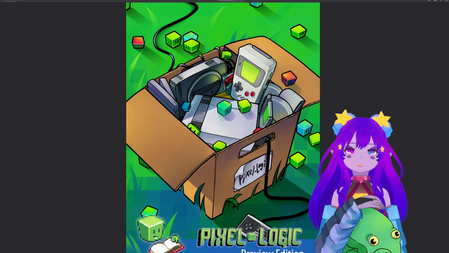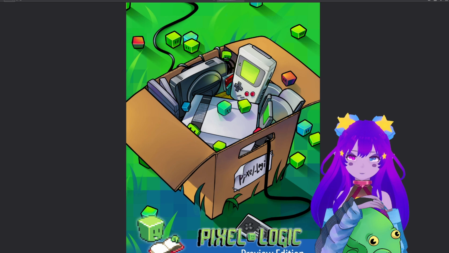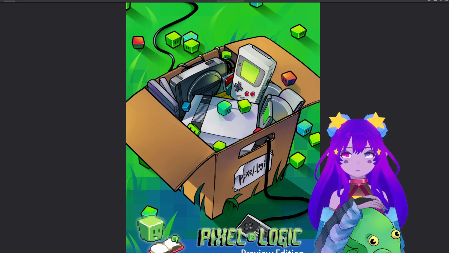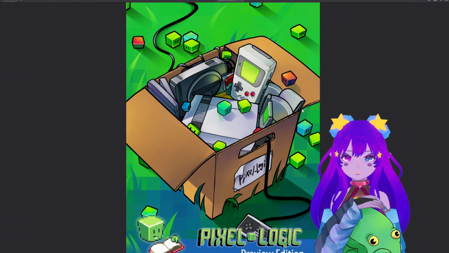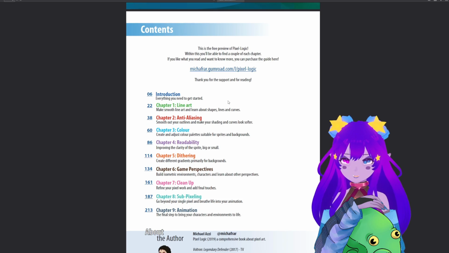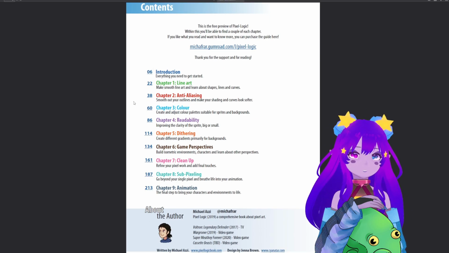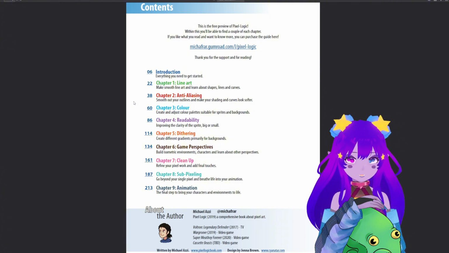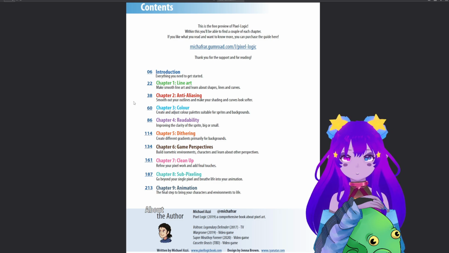Speaking of reading, we have Pixelogic. If I could recommend something to invest money into, it would be Pixelogic. It is a very big book on pixel art topics themselves. If you look here, this is just the free version, so you can look at the sample guide and see if you like it. And even looking at the sample guide itself is worth it, even if you don't plan on getting the $10 version, which is the full version.